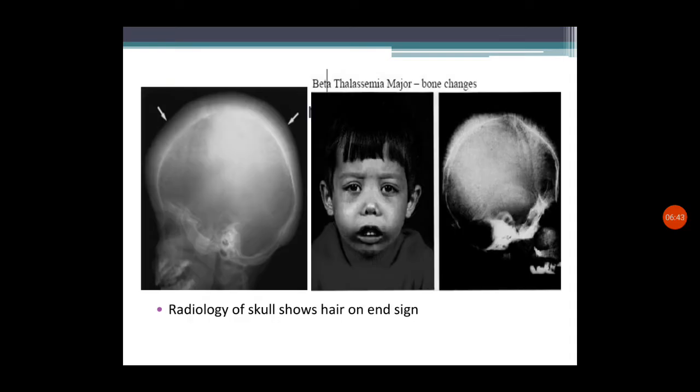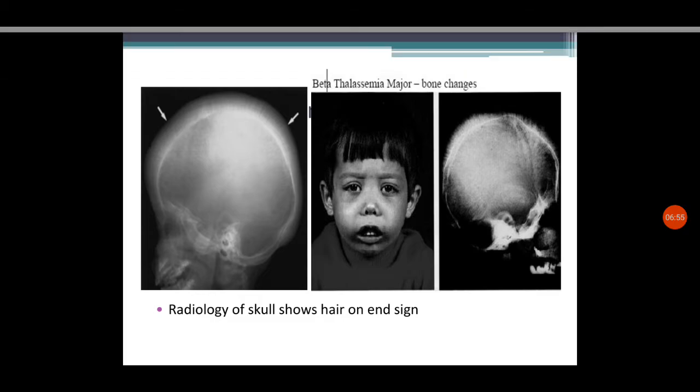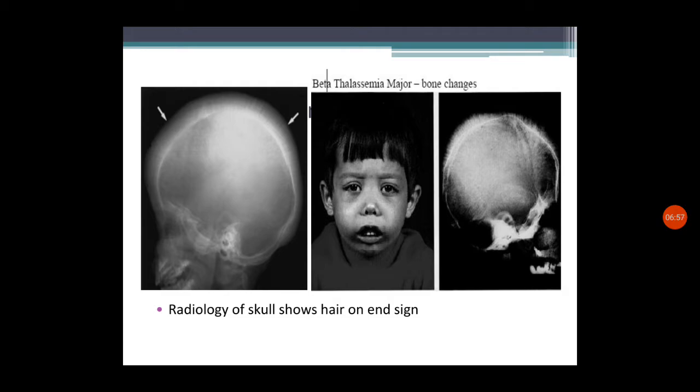And in the radiology of the skull, that is skull X-ray, there will be a typical feature of thalassemia, that is hair on end sign. So you can see the appearance at the arrow mark. Vertical striations, like hair, can be seen in the outer table of the skull.